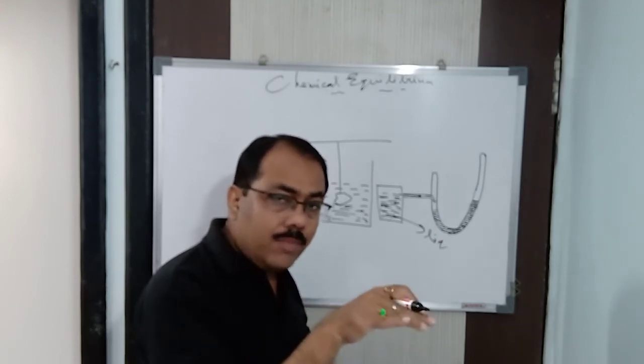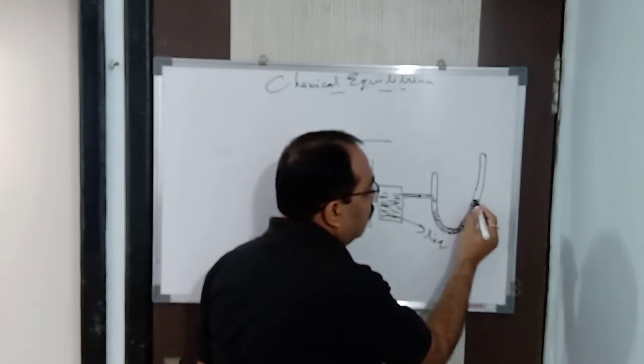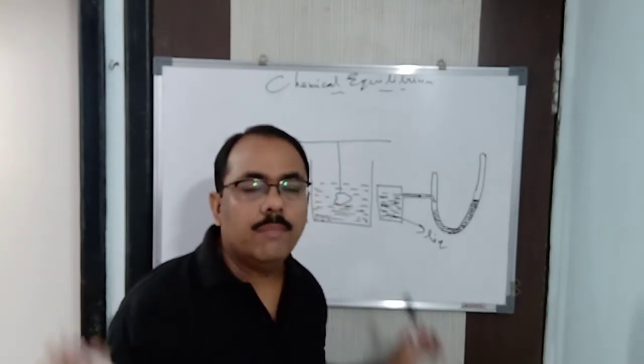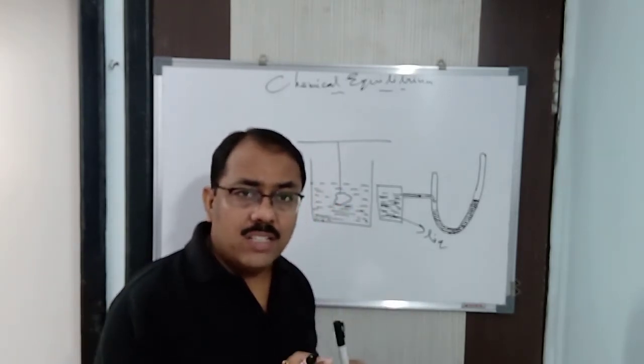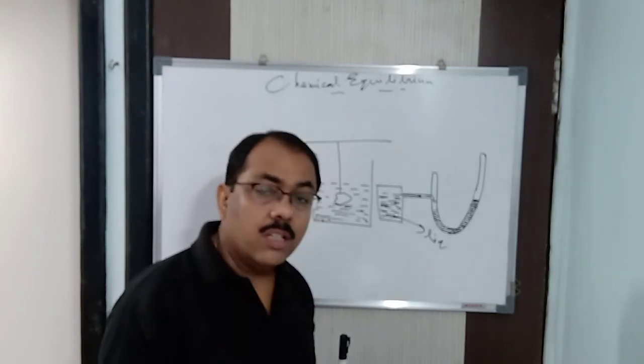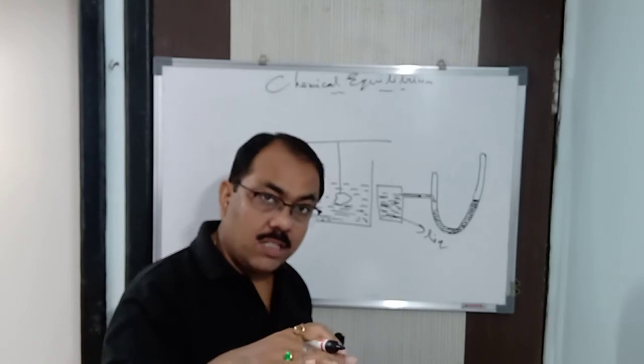After a particular time, the level becomes constant. For example, this is the level now. This is constant. That means the reaction has attained equilibrium. You'll find the level does not rise further, neither does it fall further. The level becomes constant. Understood?